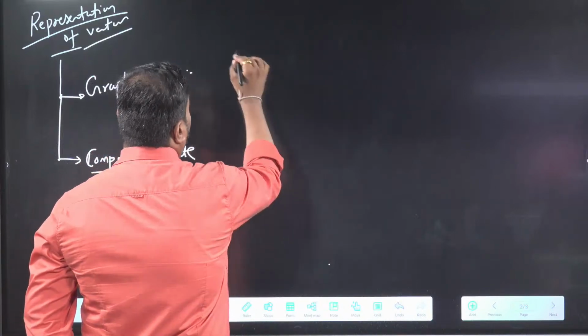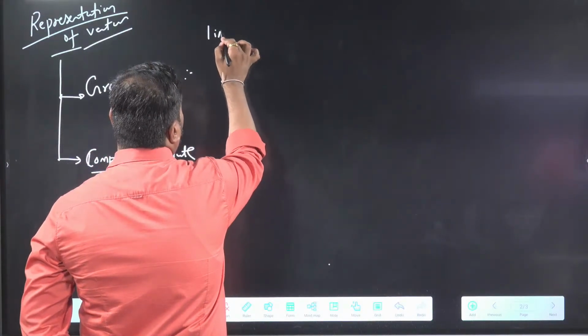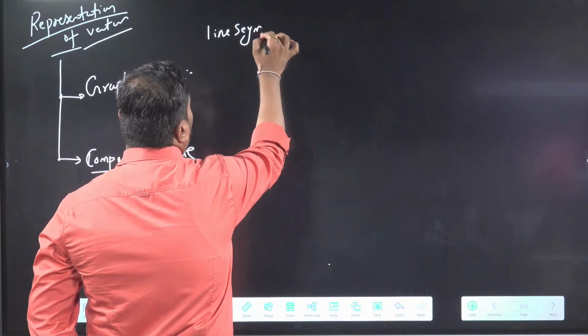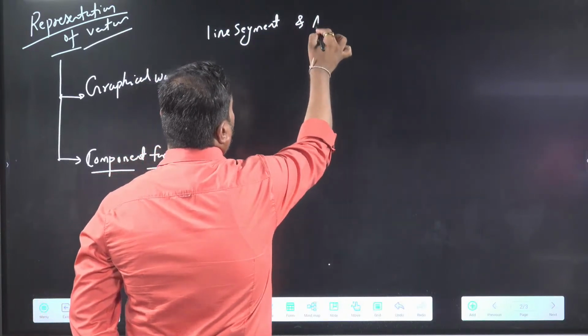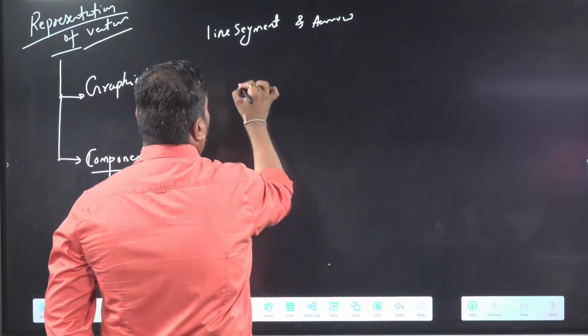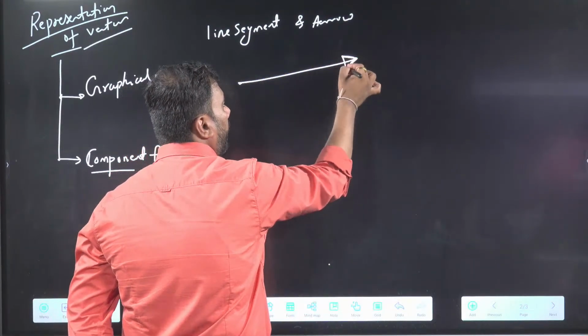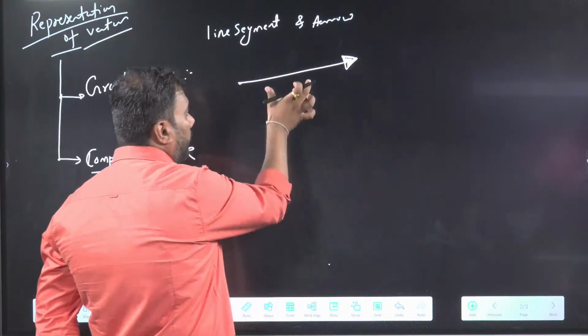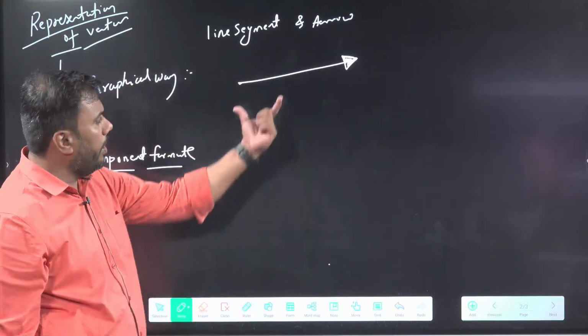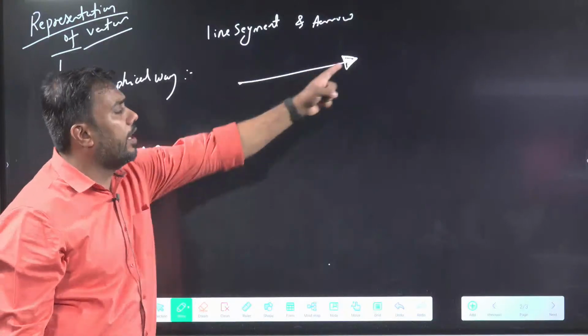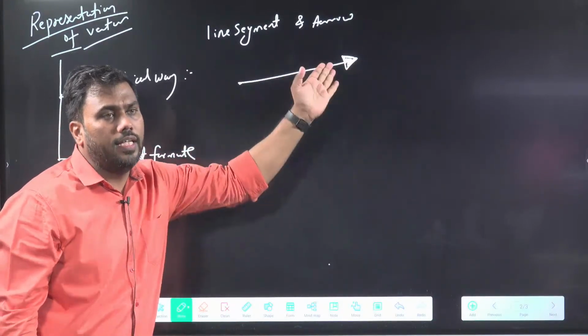We represent a vector with a line segment and arrow. If I draw a line segment and put an arrowhead on this line segment, this represents a vector. A vector is represented with an arrow.